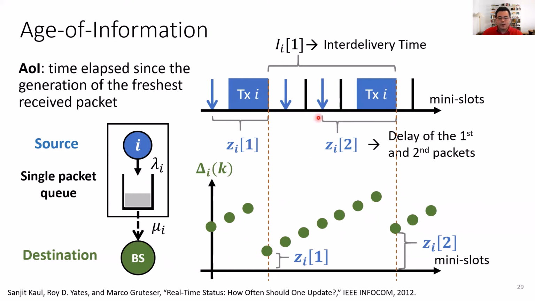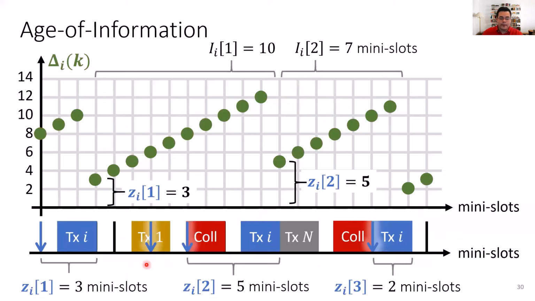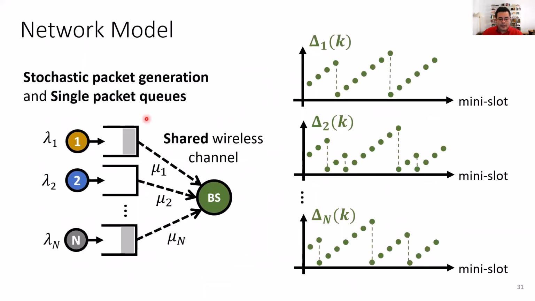However, in this timeline here, we are only considering events associated with source i, and in a real network, we're going to have events associated with different sources. But as you can see, the age information associated with source i only drops when there is a packet delivery from source i, right? So it increases and then it decreases only after a packet delivery from source i. But this is the age information associated with only one of the sources. When we consider the entire network, we're going to have n sources generating packets with possibly different rates, placing those packets in a single packet queue, and sending those packets using random access to the base station. And associated with each source, we're going to have a different age of information evolution, right?